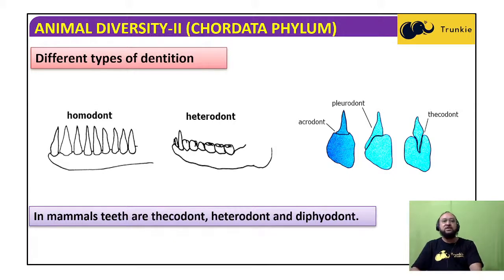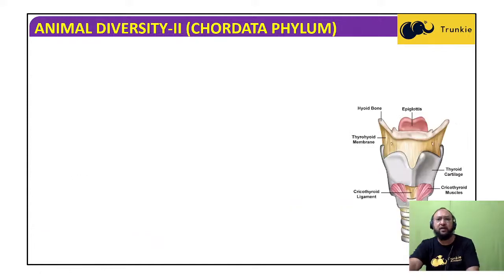So in mammals, teeth are thecodont, well placed in the socket in the jaw, or you can say in the gums. Heterodont, of different types: incisors for cutting, canines for tearing, molars and premolars for grinding and crushing. Diphyodont means two sets of teeth in the life of the individual. In children there will be milk teeth, which are replaced by permanent teeth. So all the mammals will have thecodont, heterodont and diphyodont teeth.